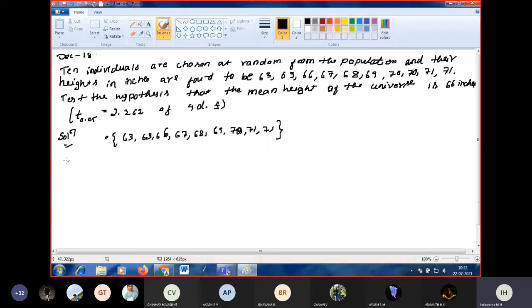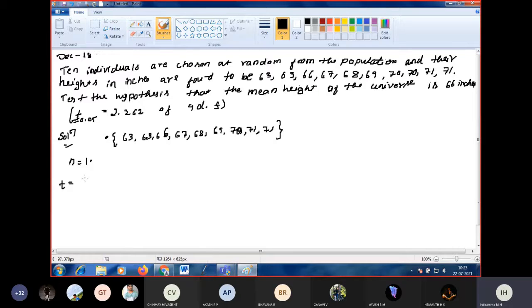Now from the sample, what is n? Tell me fast. What is n? Size of the sample. How many elements are there in the sample? 10. N is 10. So you can read the question. What we have to find? T value. See here, T of 0.05 means we should find T value. If they had given chi square, that would be a chi square distribution. So here T means student T distribution. So first you write the formula for T. What is the formula to find T?